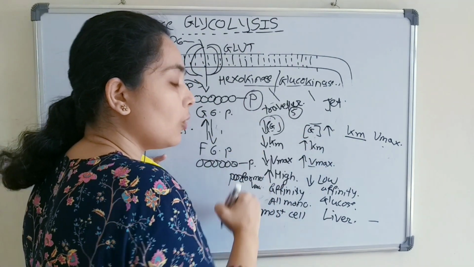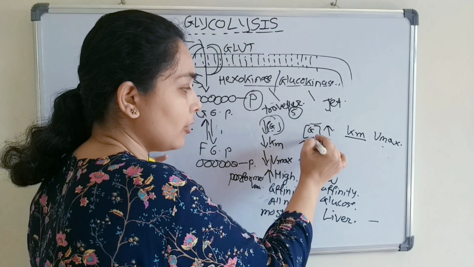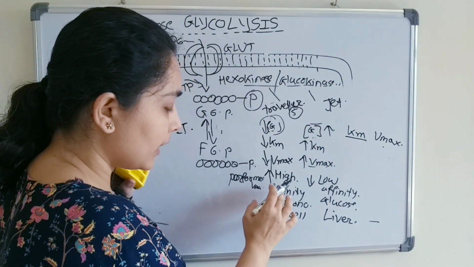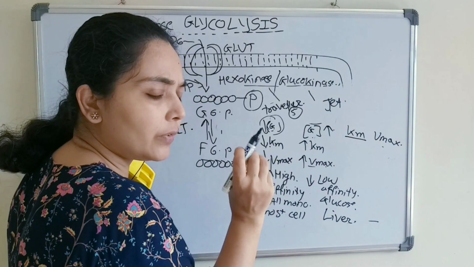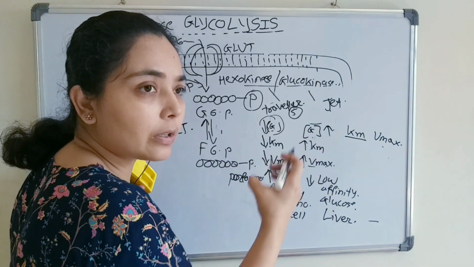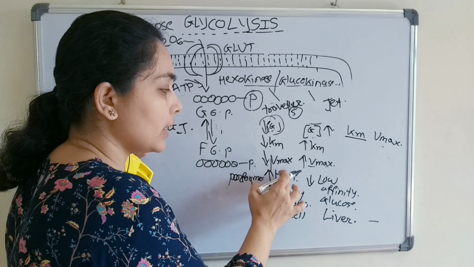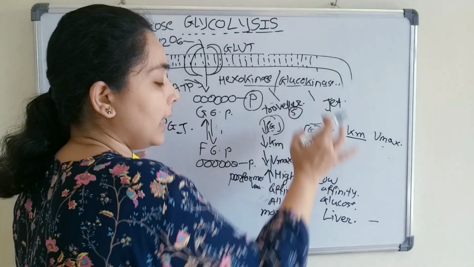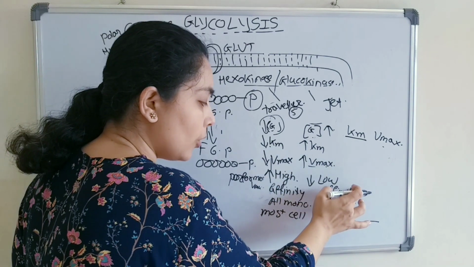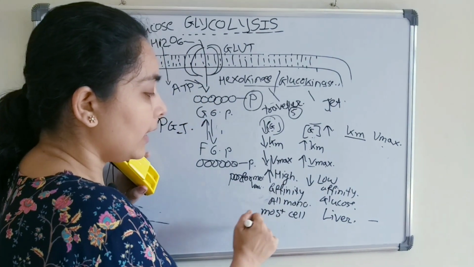It can function at low glucose concentrations. High glucose concentration is required, right? High affinity for the glucose. Even with less glucose concentration, it can phosphorylate. That's why it is known as high affinity. It has a high affinity for the glucose, and the glucokinase will have the low affinity, right?